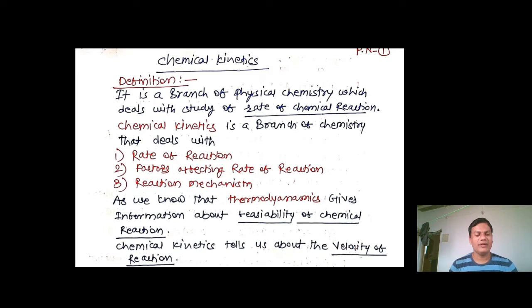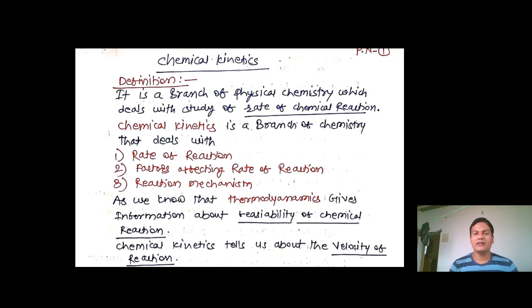Now this branch deals with different factors: the first one is rate of reaction, second is factors affecting rate of reaction, third is reaction mechanism. So these are the basic points with which chemical kinetics is related.